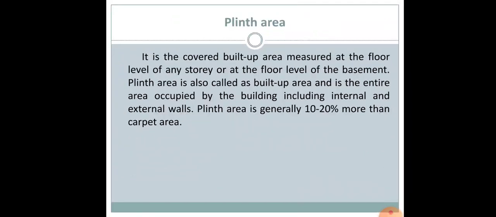Now in detail we'll look into what is meant by plinth area. Like I told you, plinth area is the built covered area that is measured at the floor level of the basement or of any story. It is also called the built up area, and is the entire area occupied by the building that includes the internal as well as the external walls. So when you say plinth area, the wall area is also included. Plinth area is usually 10 to 20% more than the carpet area. So plinth area includes the internal and the external wall areas.